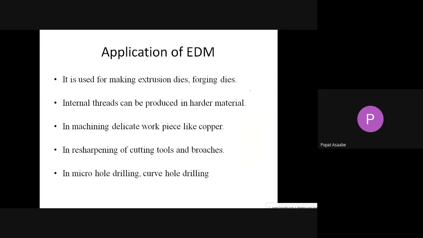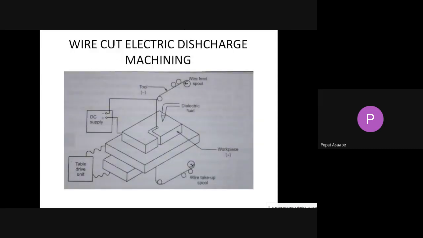Then the second one we have seen is wire cut electrical discharge machining. Again, the same principle we used for electrical discharge machining, we are using here. In this machining process, as a tool we are using a wire.